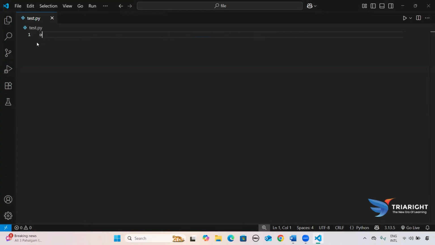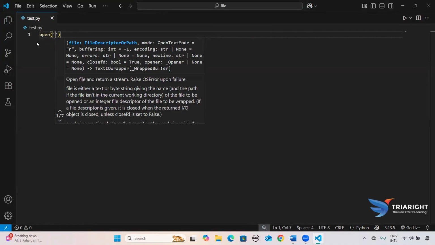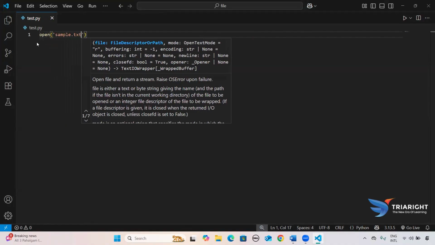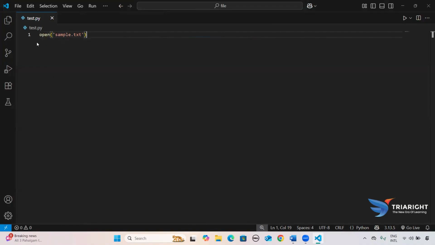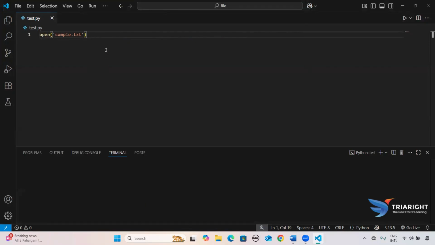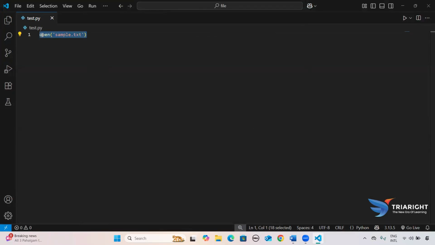First we use open, and here you need to give the file name in quotation marks. My file name is sample.txt. If I run this, it will not perform anything, but it will return me an object. To store that I need to create a variable, so I write file object.